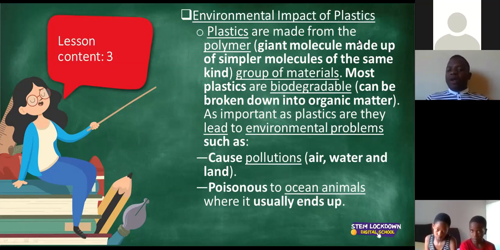So biodegradable, ladies and gentlemen, is when certain materials are breaking down into organic matter. Organic means natural, and obviously natural is very much associated to life. So biodegradable is the breaking down of any material into organic matter so that it can fertilize. Usually this happens in soil.